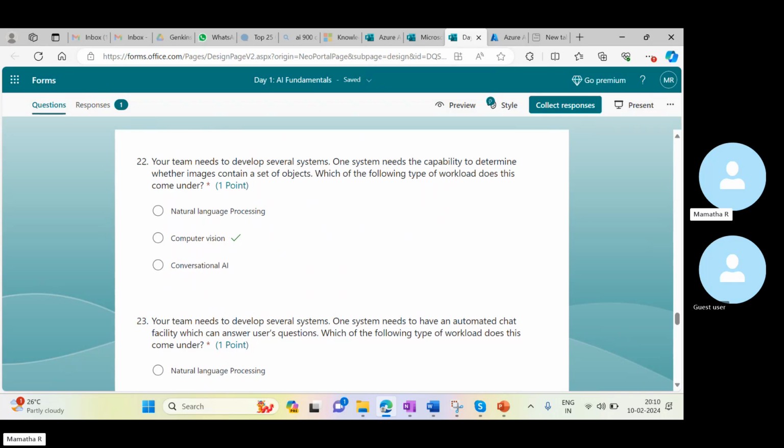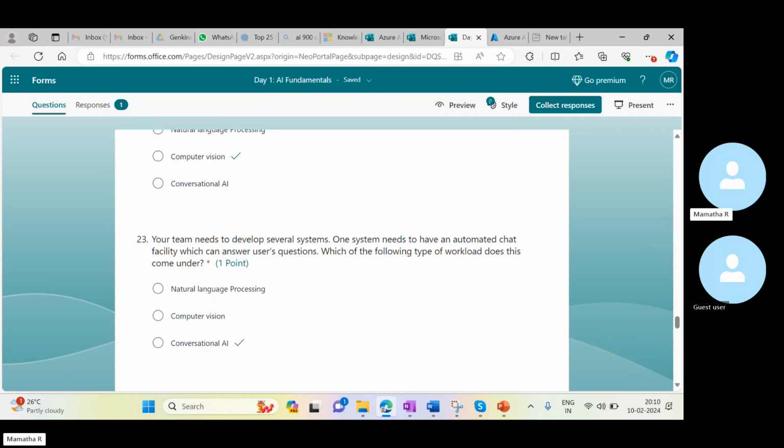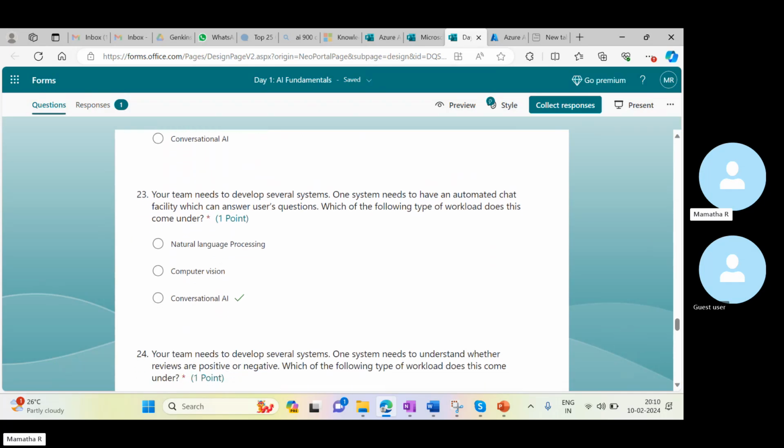One system needs the capability to determine whether images contain a set of objects or not. This one is related to vision, related to images, so computer vision we can use. Your team needs to develop several systems.